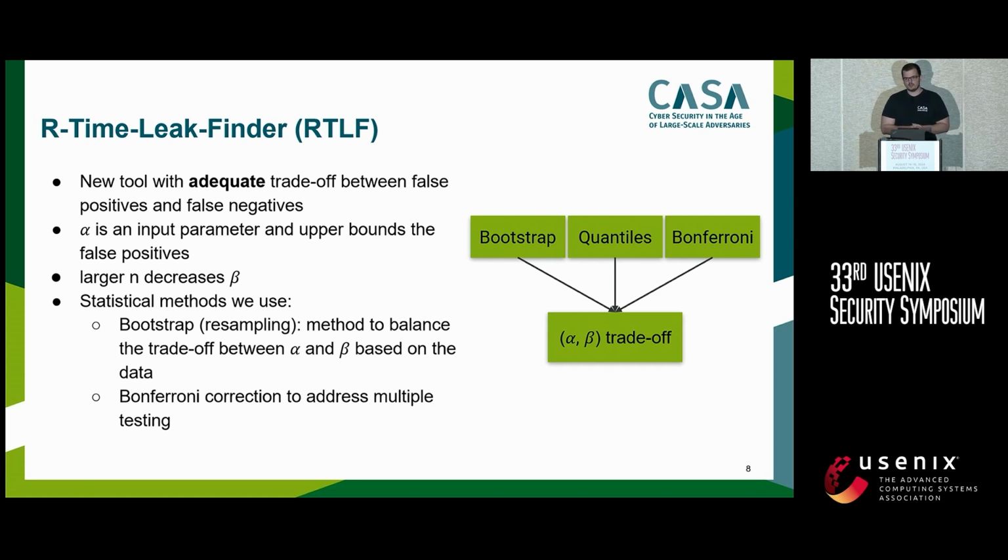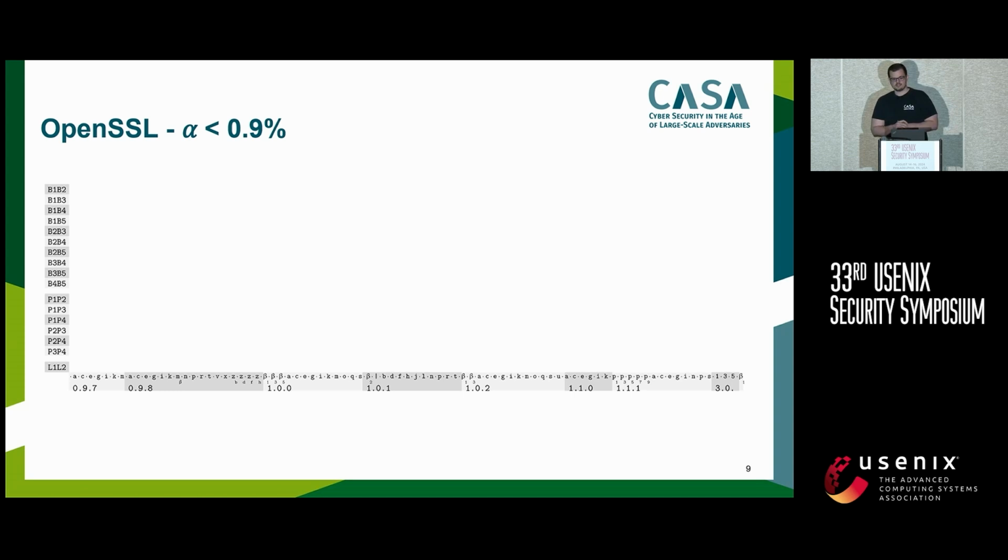For those who have done statistics prior to this, the method that we have used to have an adequate trade-off is, once, an empirical bootstrap, which is basically a resampling methodology that allows for this trade-off. Secondly, we have used the Bonferroni correction, which basically addresses multiple testing. But to not bore you with statistics, let's get to the real-world application.